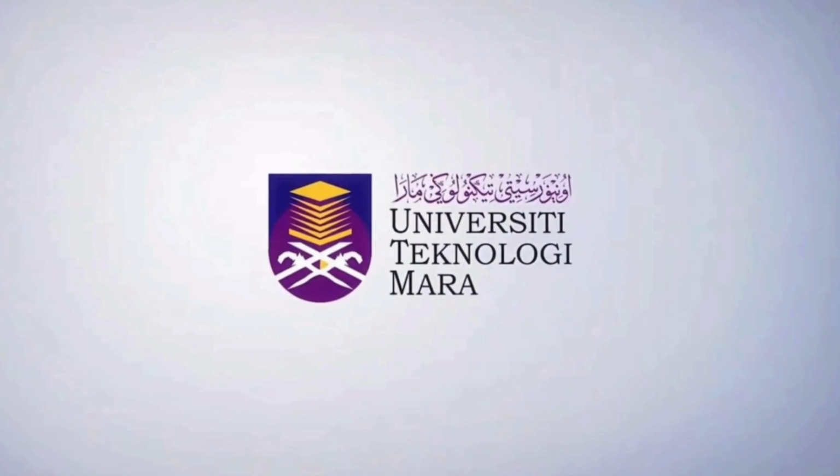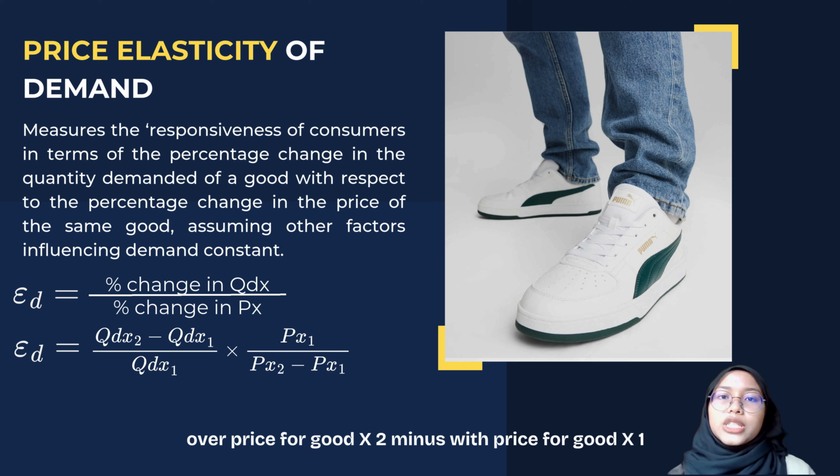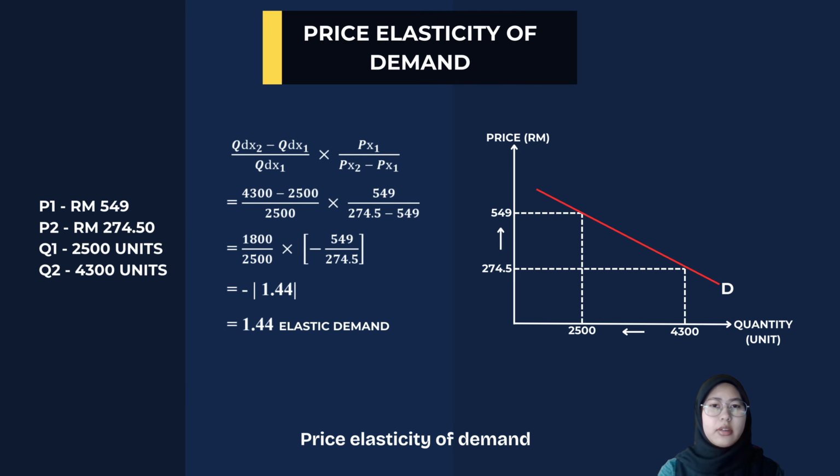The formula for price elasticity of demand is percentage change in quantity demand for good X over percentage change in price for good X. Another formula that we will use is quantity demand for good X2 minus quantity demand for good X1 over quantity demand for good X1, times price for good X1 over price for good X2 minus price for good X1. Elasticity price of demand.